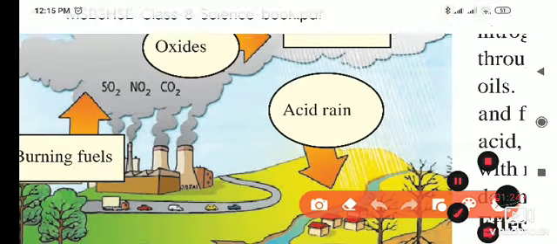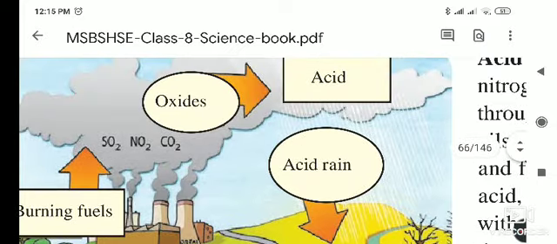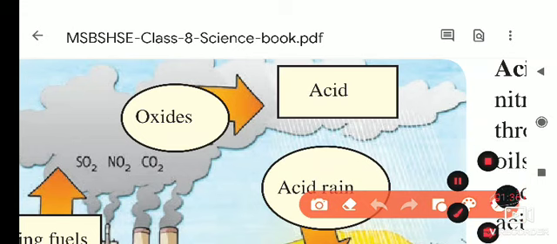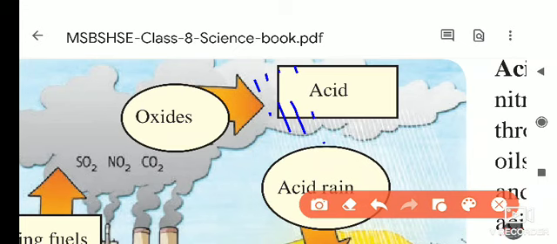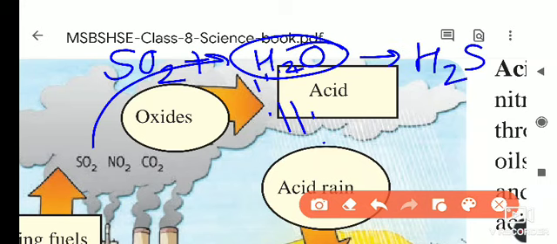With this, some vehicles are also emitting gases like carbon dioxide and carbon monoxide. Now these oxides, SO2, NO2, CO2, come into play when rain falls. As you know, rain means H2O, water. These gases are water soluble, so they react with this water and form the respective acids, that is H2SO4.